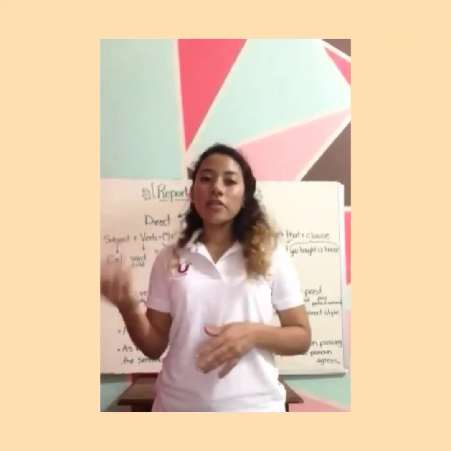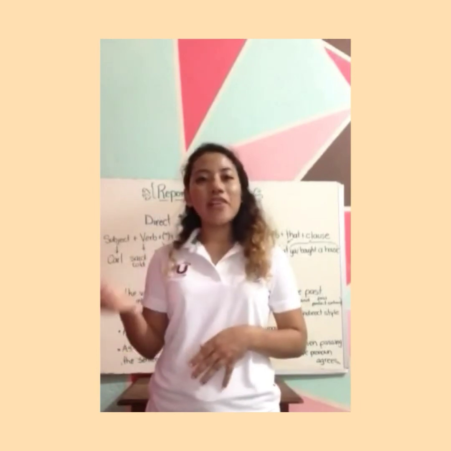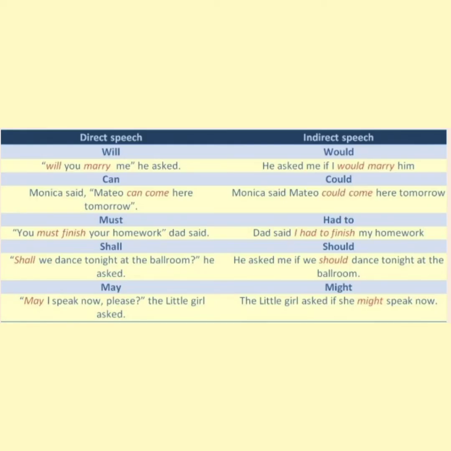Modal verb tenses also change once you go from direct to indirect style. In direct speech, we use will, and in indirect speech it will be would. In direct speech, we use can, and in indirect speech it will be could. In direct speech, we use must, and in indirect speech it will be had to. In direct speech, we use shall, and in indirect speech it will be should. In direct speech, we use may, and in indirect speech it will be might.